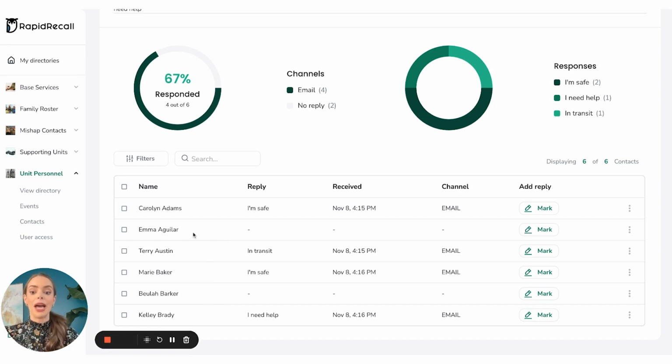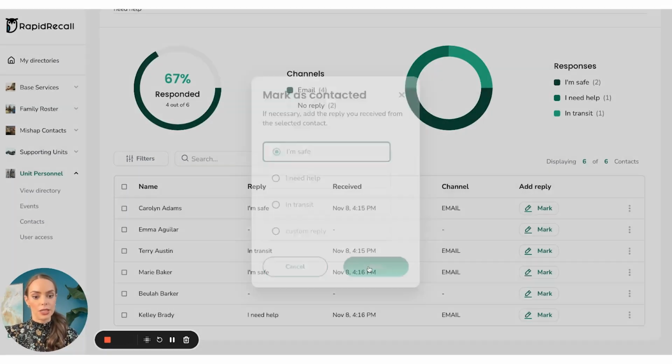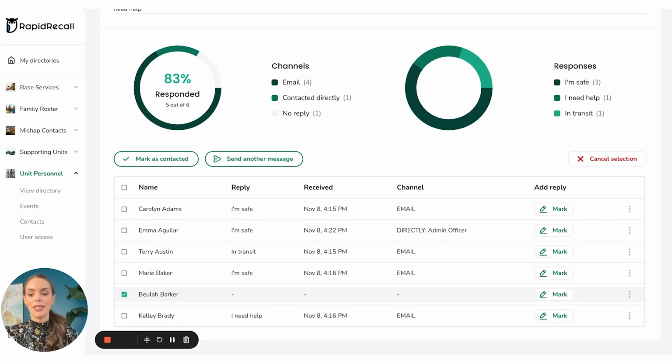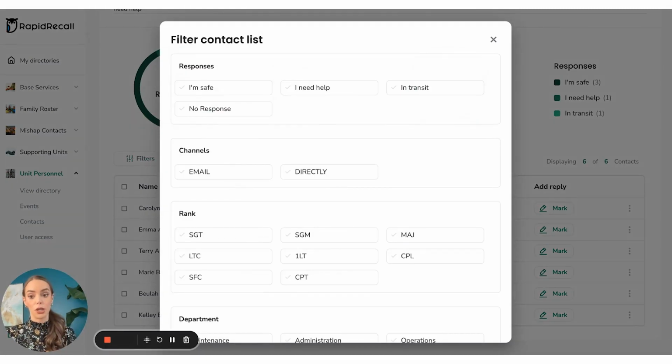Let's just say that Emma happened to walk into the office and told me verbally that she's okay. You can come right over here and mark a reply yourself that you know she told you verbally, I'm safe. You can save that. And now it does say Emma is safe, and it came directly from me, the admin officer. But that does leave 1 person who has not yet responded. Now, of course, I could just come over here and tap the box because we have such a small sample size. But instead of doing that, I'm going to come back up to filters to show you how to use this with a bigger group.